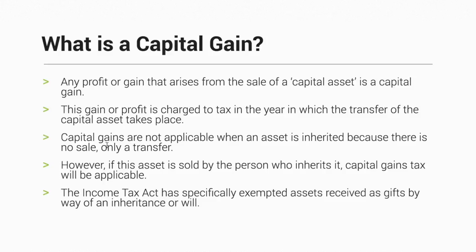Capital gains are not applicable when an asset is inherited, because there is no sale, only a transfer. If land is inherited from my grandfather to my father and from my father to me, that is exempted from capital gain. However, if the asset is sold by the person who inherits it, for example, if I inherit from my father and try to sell that asset, then capital gains tax will be applicable.